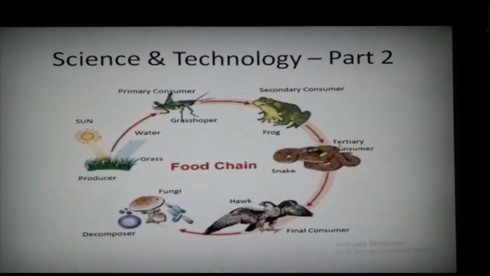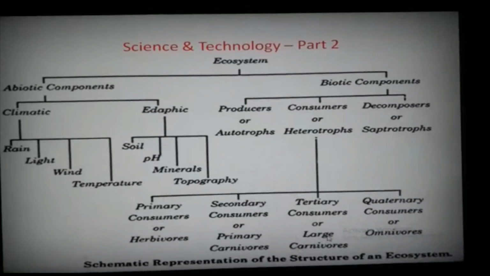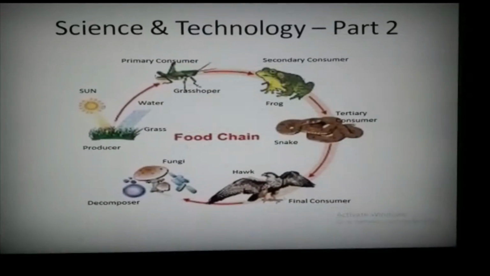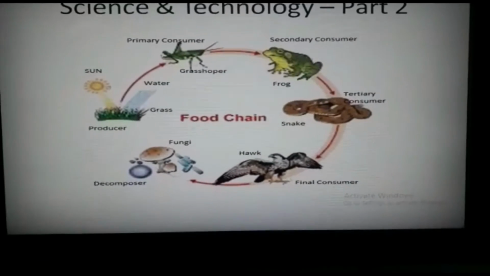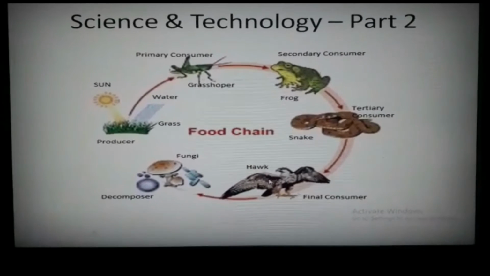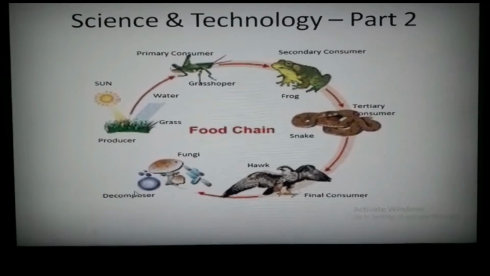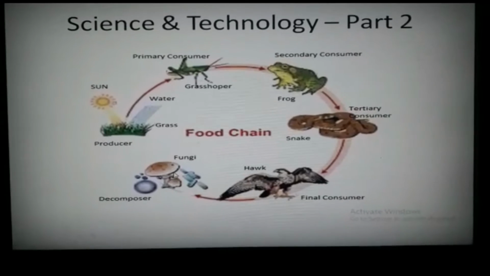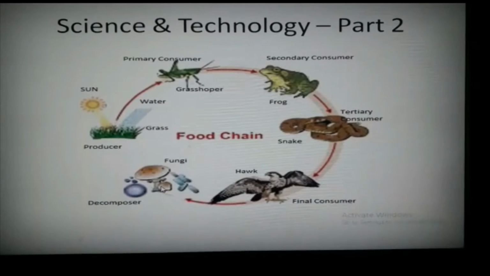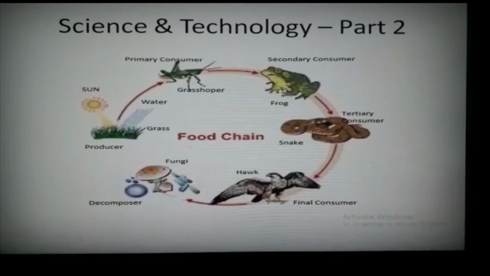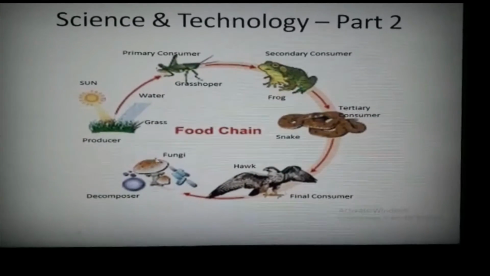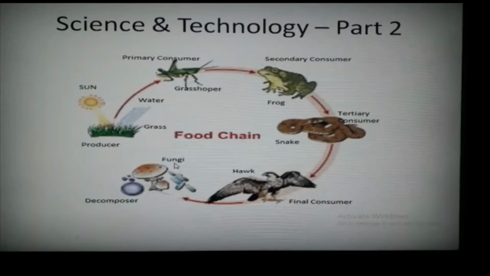Snake, a tertiary consumer, consumes frog. And the final consumer is hawk, as shown in the picture. Last is decomposer. Decomposer forms the final link in the food chain. They break down dead animals and plants and return vital nutrients to the soil. The example of the decomposer shown in the figure is fungi.